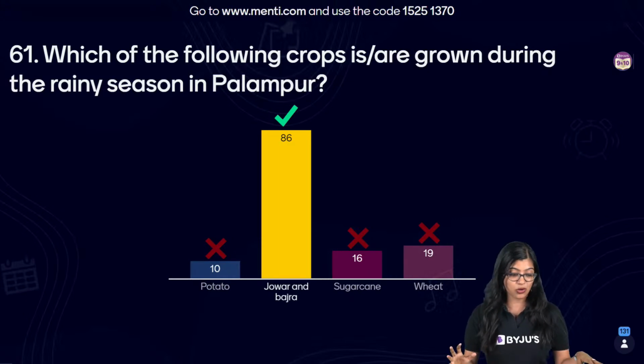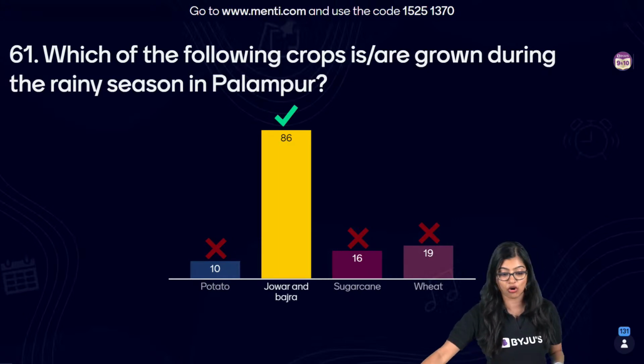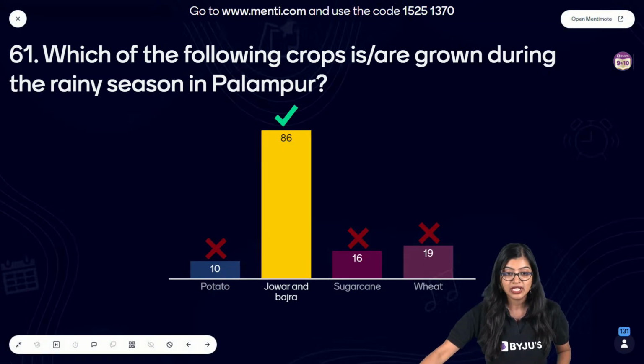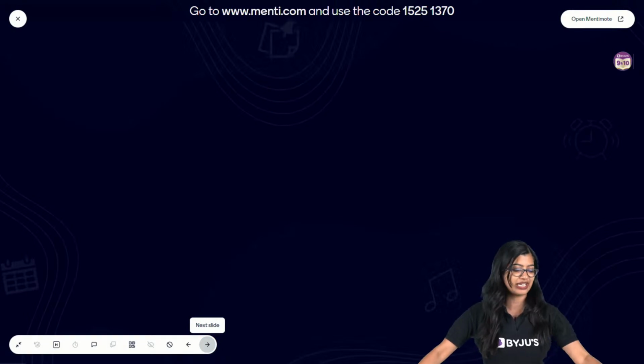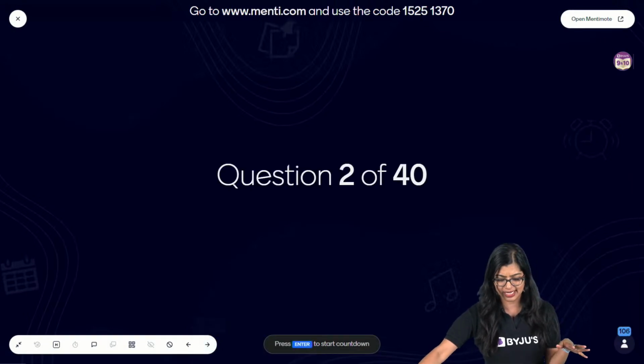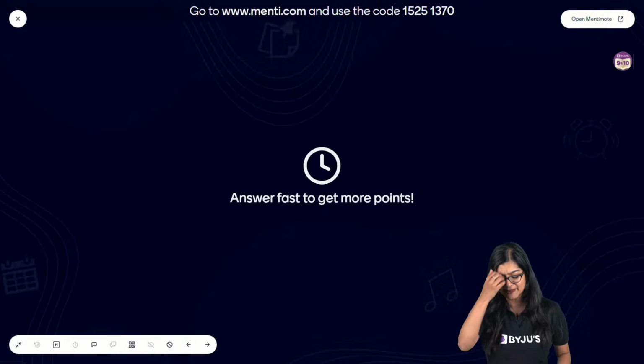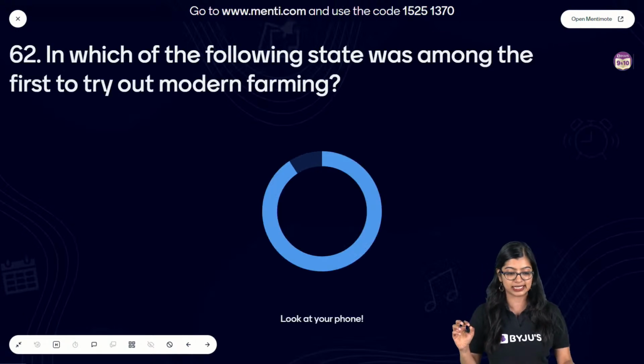So in this case, we know that they are all kharif crops which are mainly grown during the rainy season. So very simple and easy. Now moving on to the next question. Economics is super simple, so we'll pace it up a little more. Question number 2, everybody. So we're going to have a look at question number 62.